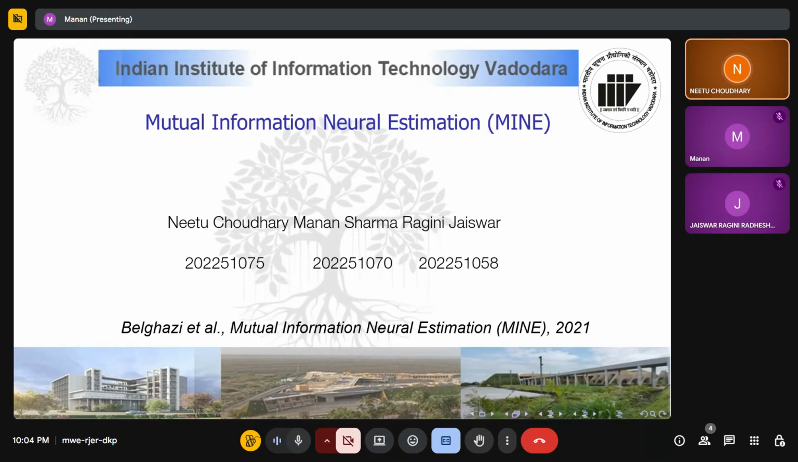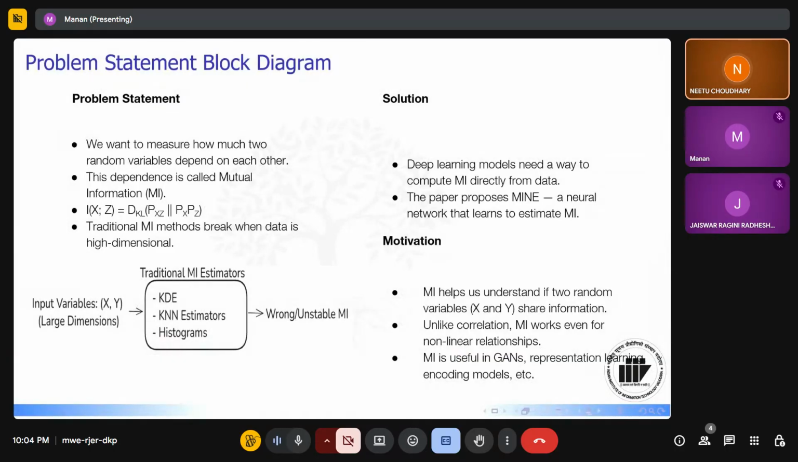learning. So the goal of MINE is to build a neural network based approach that can estimate mutual information directly from samples, even when the data is large and complex. In simple words, MINE gives us a scalable and trainable way to measure how strongly two variables interact using deep learning. In the next slide, we will discuss a block diagram which explains the main problem MINE is trying to